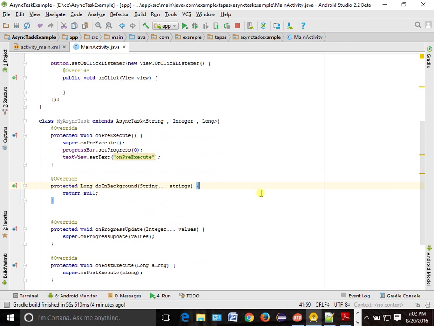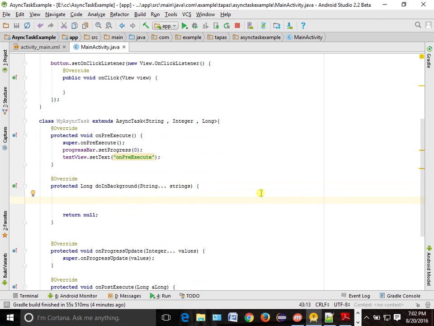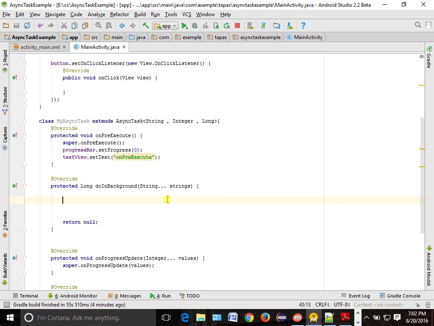Now where will it go? It will go to doInBackground. Here you have to do all those things. As I told here, see strings. It is coming as 3 dots. What is 3 dots? This is nothing but variable arguments, which we have already seen in your core Java. So variable argument concept basically. So int numberOfArgs equal to, how to get it? strings.length, which will give you the number of arguments.